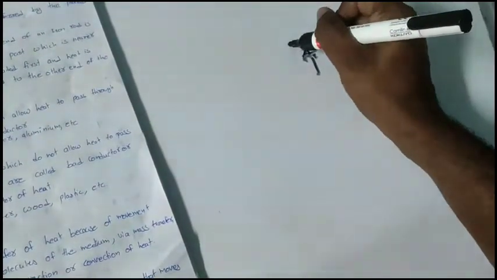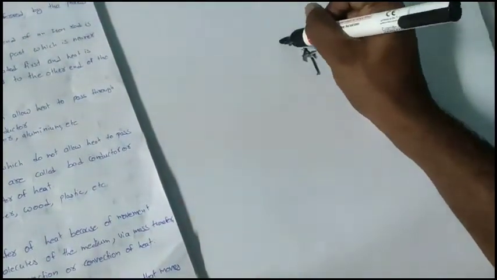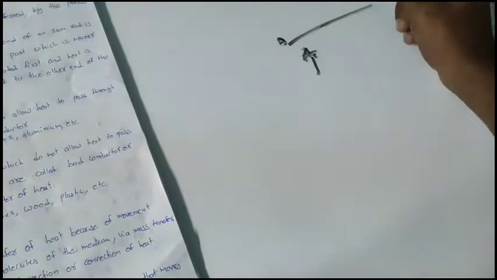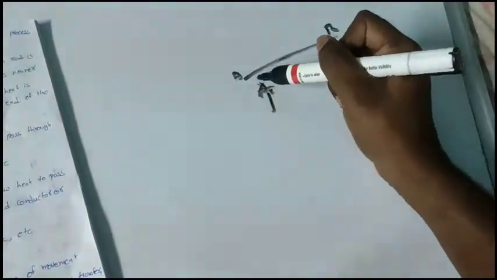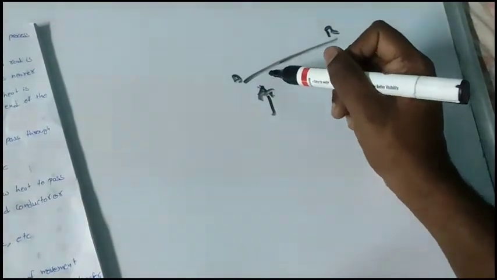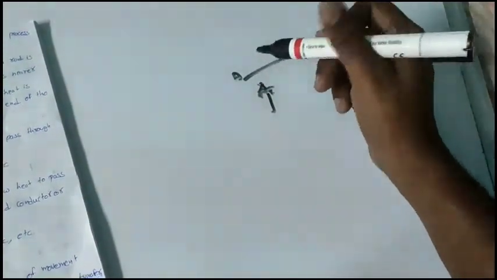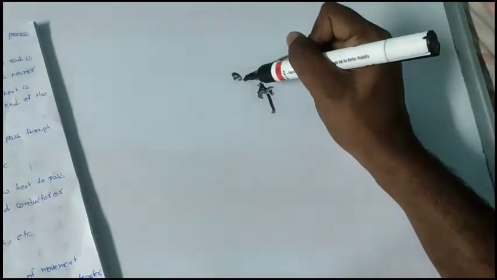So just over the flame I placed one rod. This is end A and this is end B. So one is end A and another one is end B. Here I place the rod in one end of the flame. Now this end will become hot.